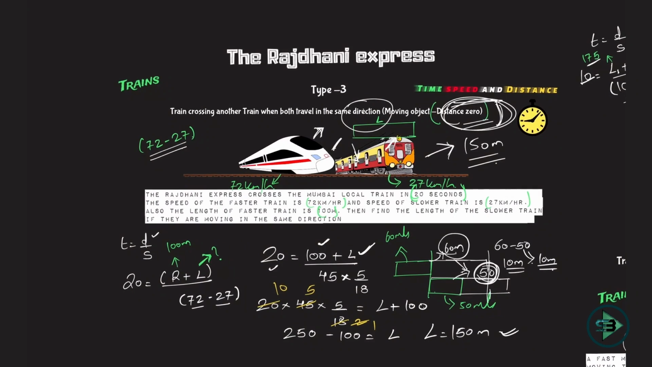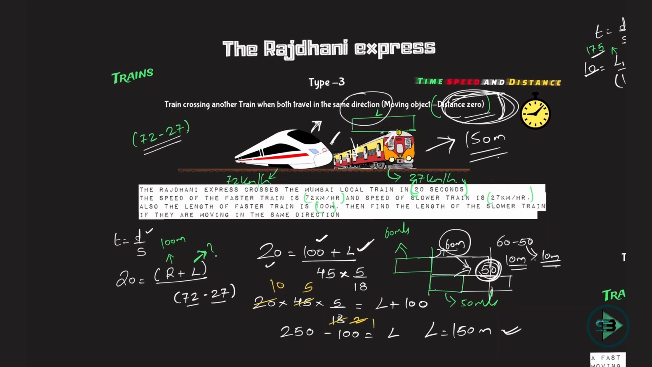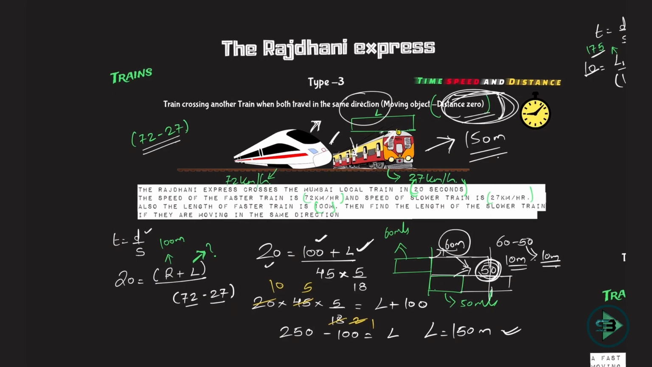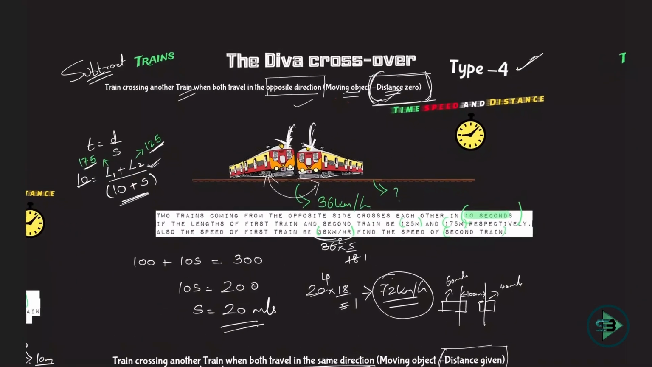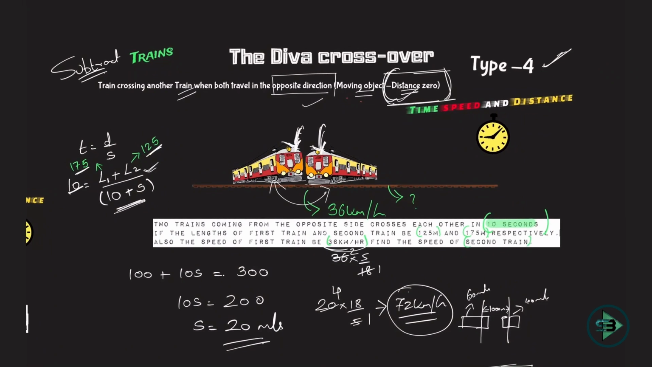So distance is nothing but the length of the two trains, but speed will be subtracted because one train is going ahead of another train, so it kills the speed of the other train. That's why we subtract the speed when trains are traveling in the same direction, and the distance is 0 here. Then we came to type 4, the Diva crossover, which is two trains traveling in opposite direction, distance is 0.